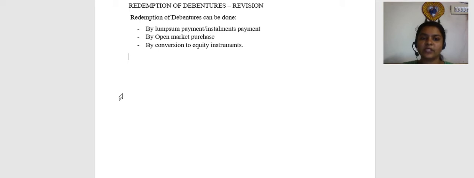Now, how can you redeem these debentures? Number one, by lump sum payment or by installments. Number two, when you are not going to pay the debenture holders in one shot, but in specific installments, like in year one I will pay some people, year two I pay some people, year three I pay some people, which will happen usually by drawing of lots. So if I'm not paying them in one shot, or if I'm going to pay them in installments, there is another option.